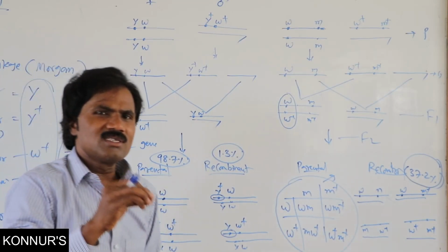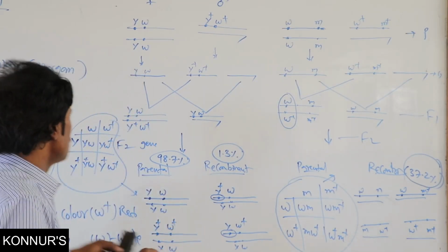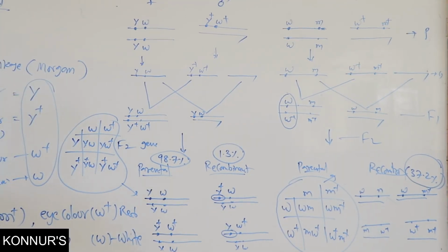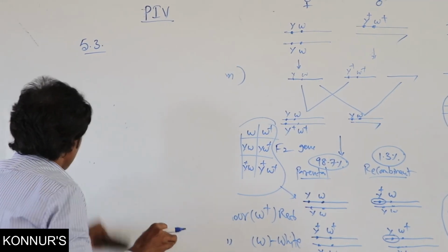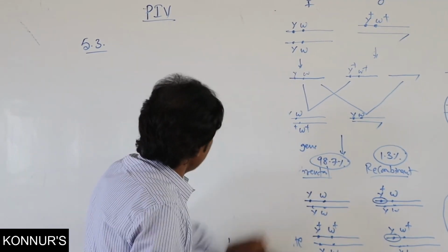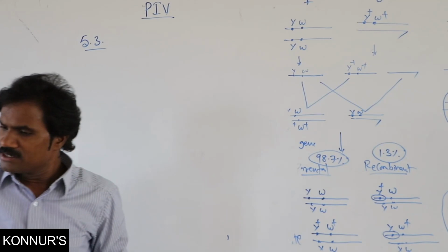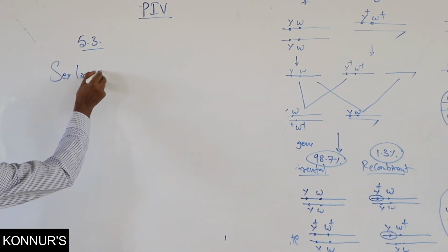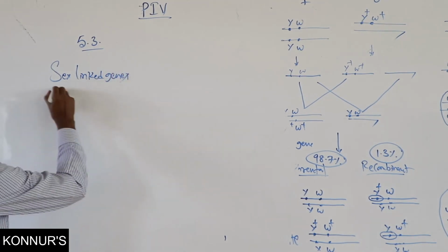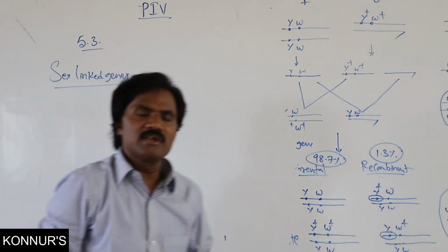Related to sex-linked genes also it is present. It is body color related. Then Morgan explained about sex-linked genes. What is meant by sex-linked genes?